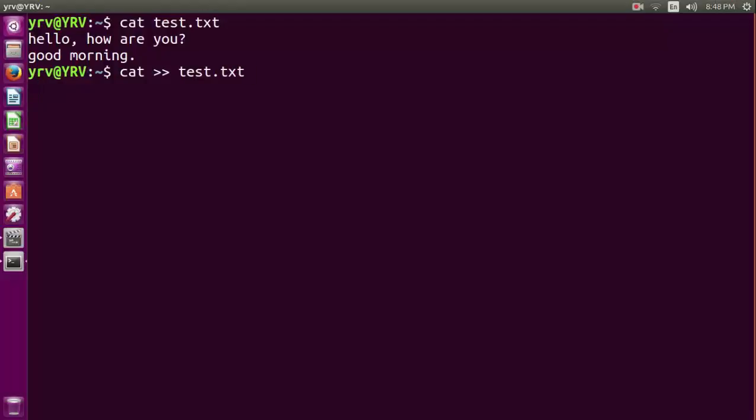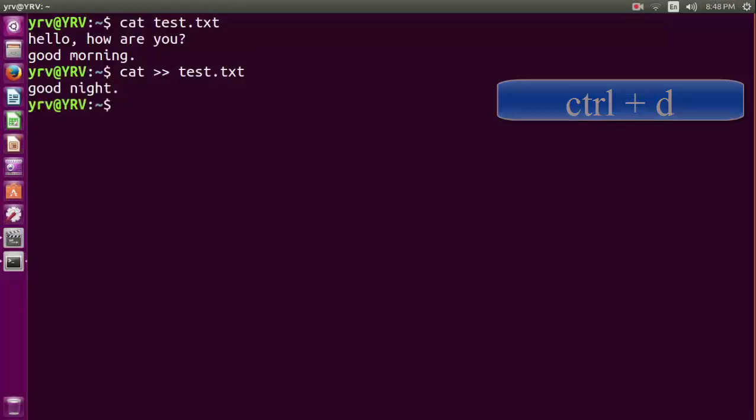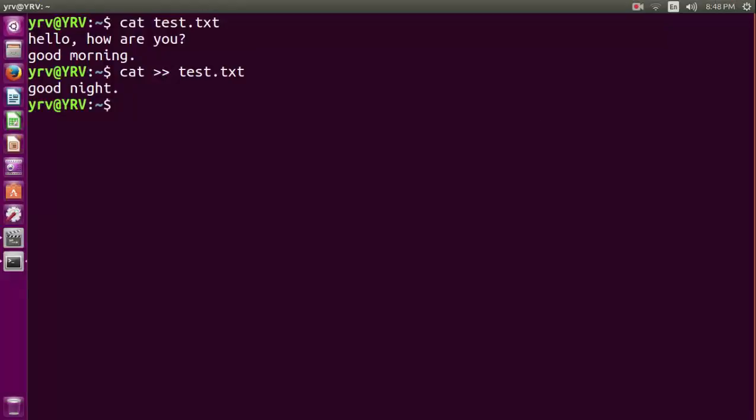Now as you can see, our cursor has gone to the next line. Now we can type any message. Here I will only add one new line, you can add multiple lines. Here I will write good night. And then press the Ctrl key plus D. Now our file is saved.